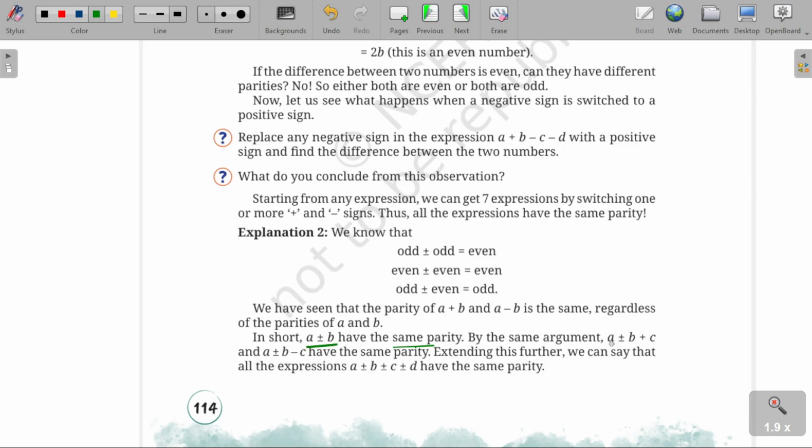By the same argument, A plus minus B plus C, A plus minus B minus C also will have the same parity. Further extending this, we can say that the expression A plus minus B plus minus C plus minus D will also have the same parity. Obviously, this will also happen. So see, take this as one term. This is the second term. And again, we just change the sign and we'll get the same parity. Clear?